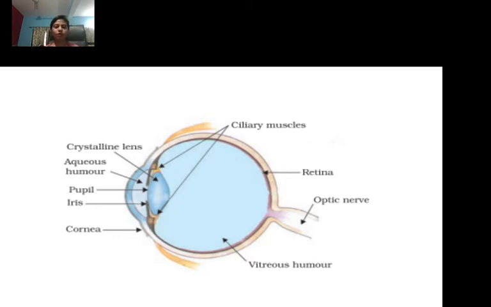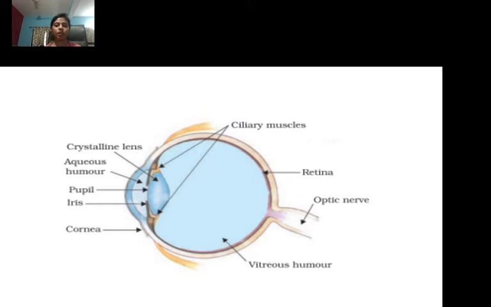So students, the condition where I can see nearby objects clearly but not in the distance is called myopia, M-Y-O-P-I-A. Myopia is also known as nearsightedness. A person with myopia can see nearby objects clearly, but cannot see distant objects distinctly.